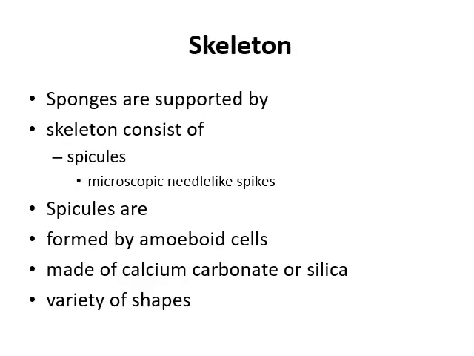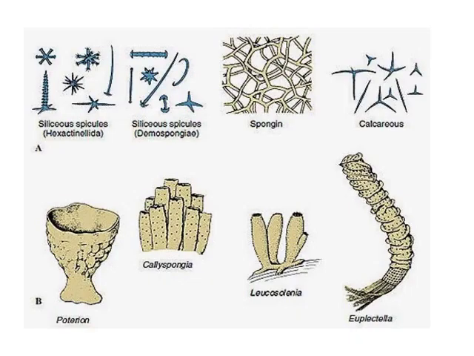Skeleton. Sponges are supported by a skeleton consisting of spicules. Microscopic needle-like spikes are there. Spicules are formed by amoeboid cells, made up of calcium carbonate or silica, and a variety of shapes is there. Here you can see spongin, calcareous spicules, siliceous spicules, hexactinellid and demospongiae. Then here you can see different types of sponges.